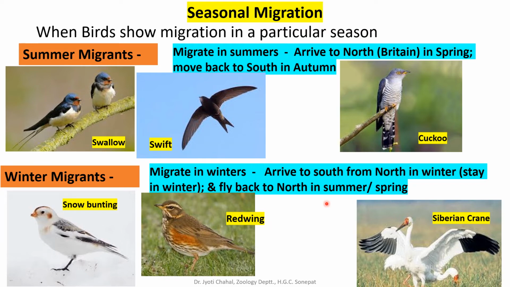That means winter migrants move away from their home during winters, and summer migrants move away from their home during summers. Depending upon which hemisphere this activity is going on in, they will migrate to either south or north, as we have already explained. Winter migrants are snow bunting, redwing, and Siberian crane. As I have already explained, when winter months commence in Siberia, they migrate to India. That will be their winter home or feeding ground. So this was all about seasonal migration.